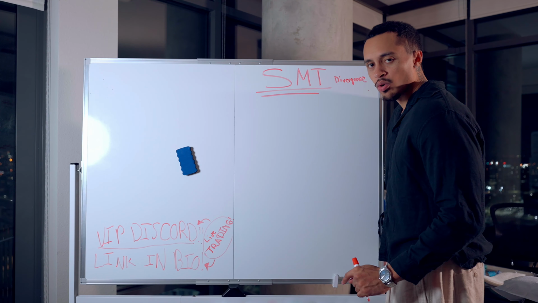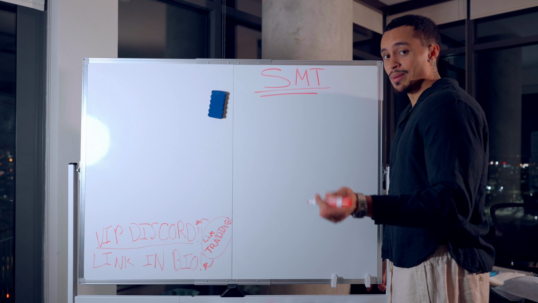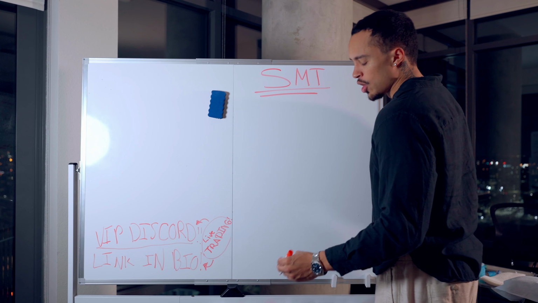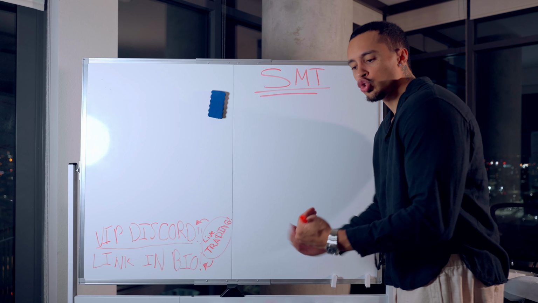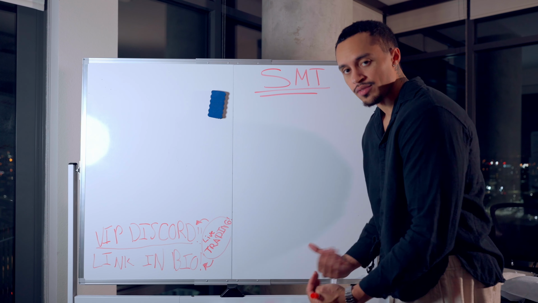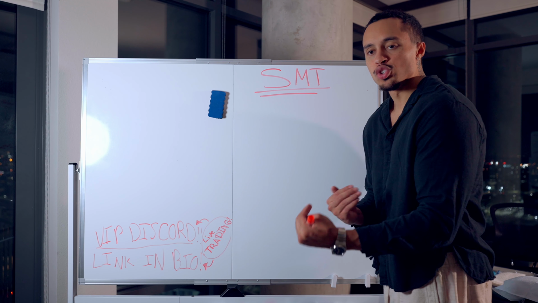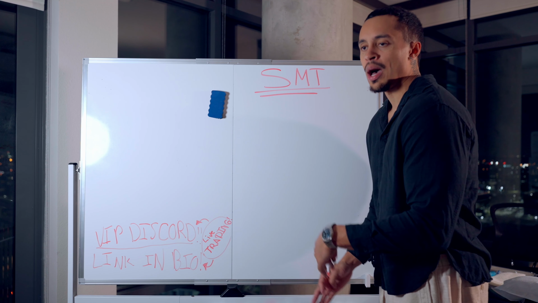Today we're going to talk about what is a SMT. Put on your seatbelts. We're about to have a bumpy ride. All right, so divergence is when two things are doing the opposite of each other. When it comes to trading, it's when two correlating assets are doing the opposite of each other.